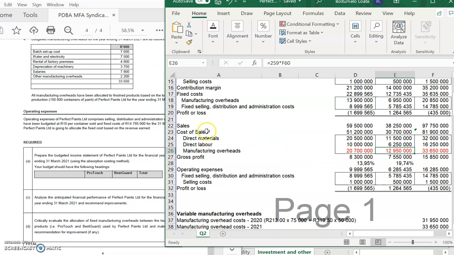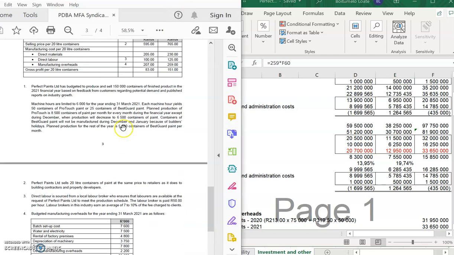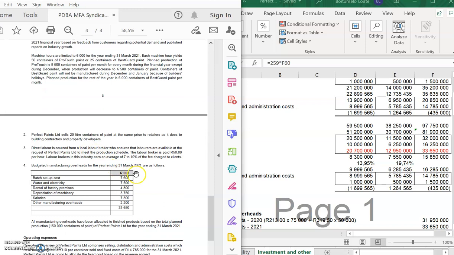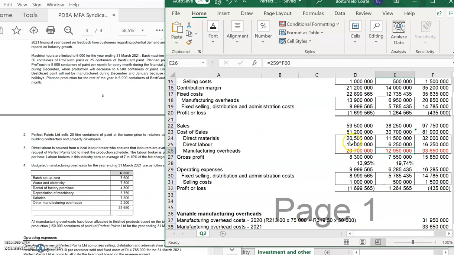Here what you're doing is just your sales, cost of sales, and then remember your cost of sales in your absorption income statement. You have your direct materials, direct labor, and any manufacturing overheads that come through there. We had already provided you here in the question with what are the direct materials, direct labor, and manufacturing overheads. Okay, direct labor here you've already calculated it of 10 and 6. What other people then went and did was still put in another labor broker. Because the labor broker is already here in the direct labor and you're bringing in another labor broker, you are double accounting. Okay, you were only meant to bring in this figure here of 10 million and 6.25 million rand.